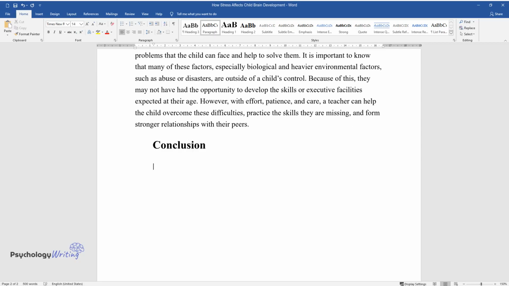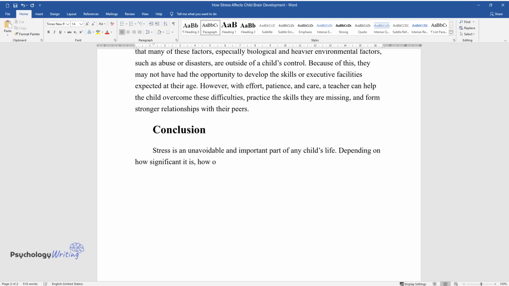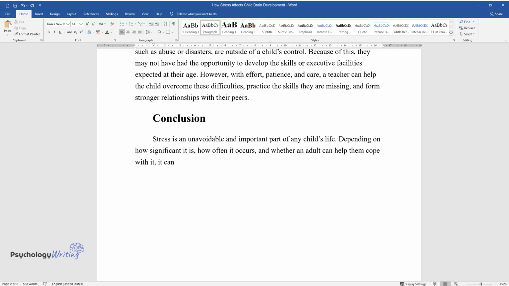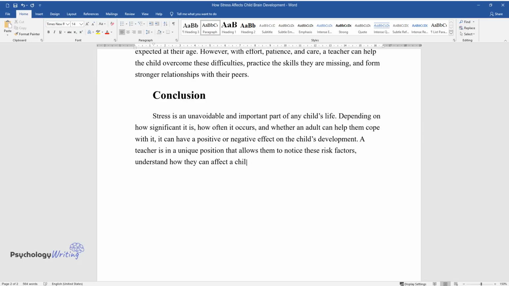Conclusion. Stress is an unavoidable and important part of any child's life. Depending on how significant it is, how often it occurs, and whether an adult can help them cope with it, it can have a positive or negative effect on the child's development. A teacher is in a unique position that allows them to notice these risk factors, understand how they can affect a child's behavior, and compensate.